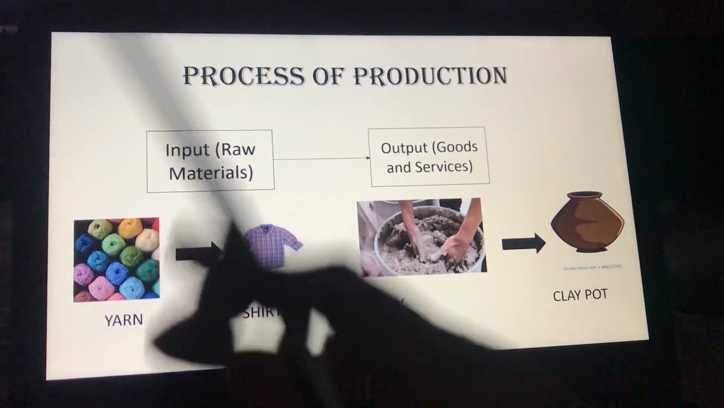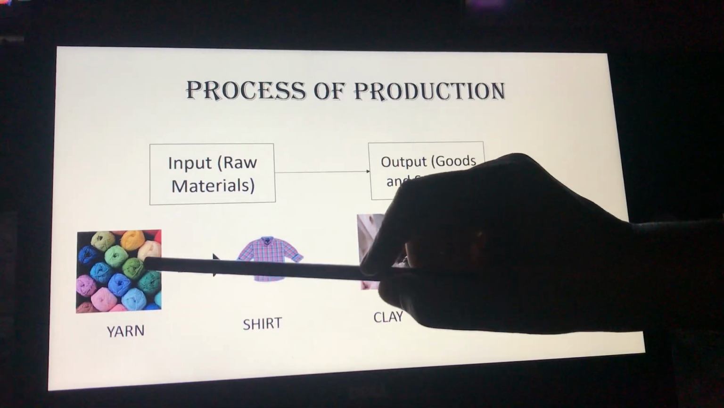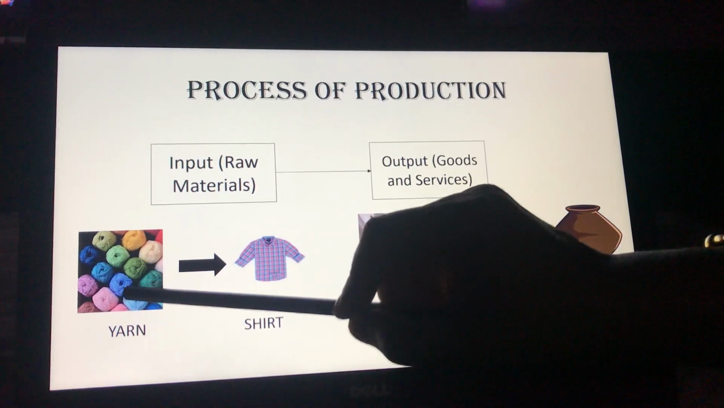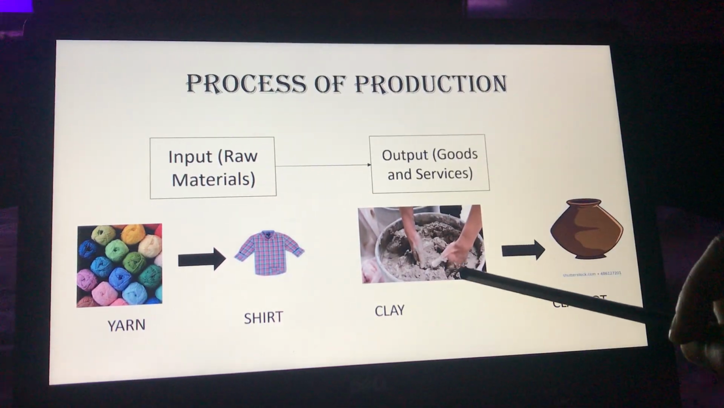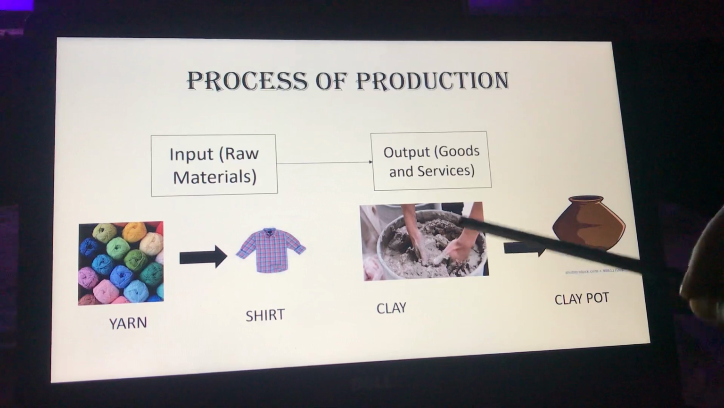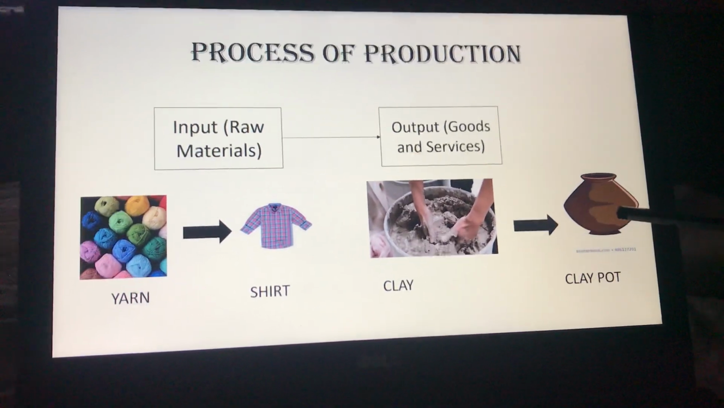Now let me explain this with the help of an example. Yarn is the input which is converted into the finished product, shirt. Similarly, in this case, clay is the input or the raw material which is transferred into the finished product, that is the clay pot.